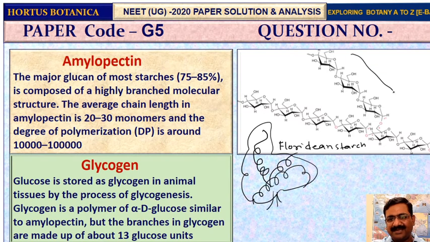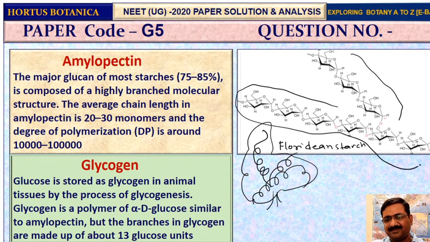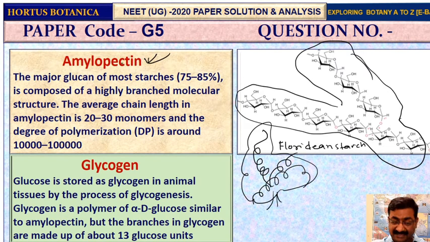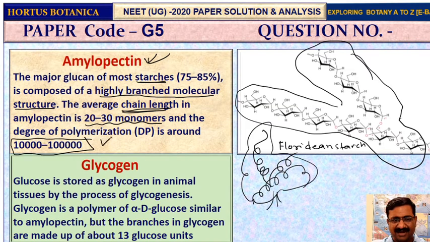See the very highly branched structure, how it is being branched. This is the branching of amylopectin. Most starches are made up of a highly branched molecular structure. As I told you, every chain in amylopectin has an average length of 20 to 30 monomers, with a degree of polymerization of around 10,000 to 1 lakh. See how it is a highly branched structure.